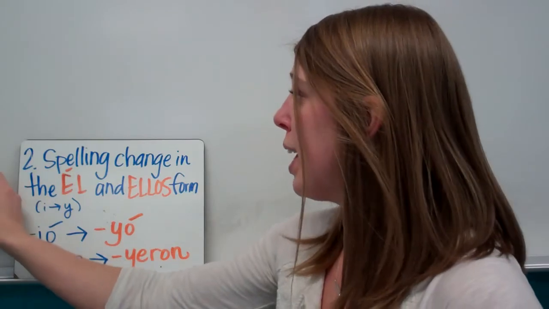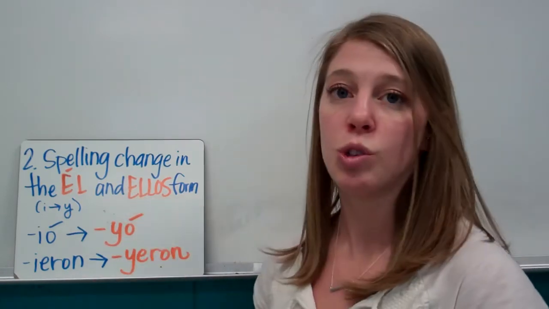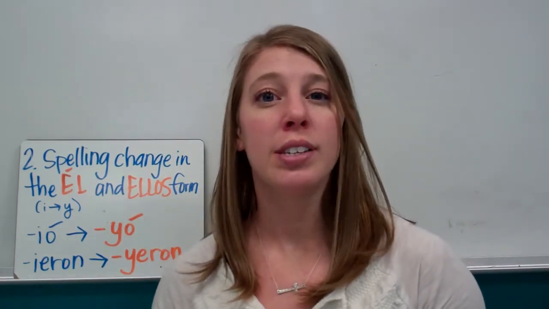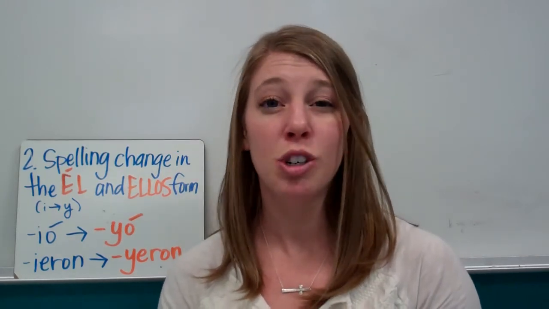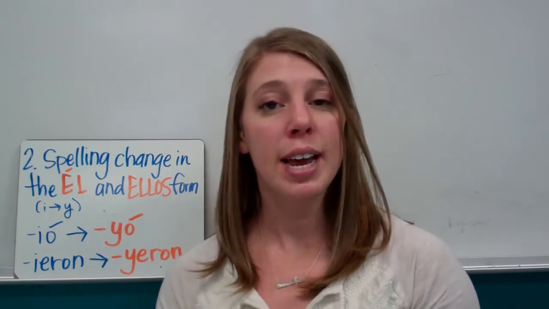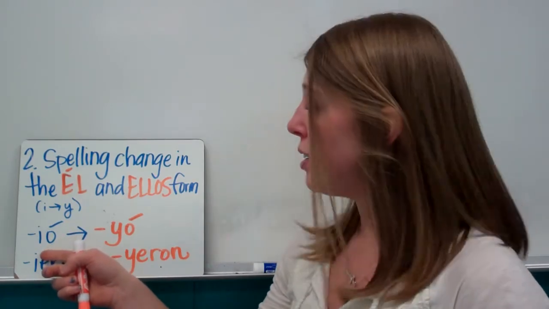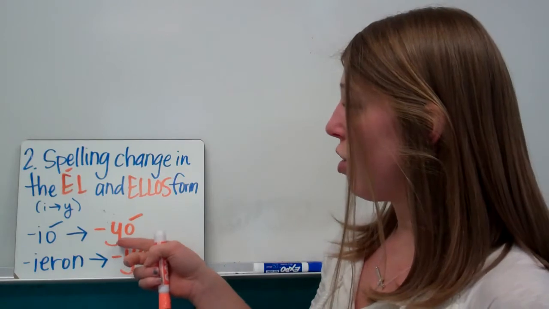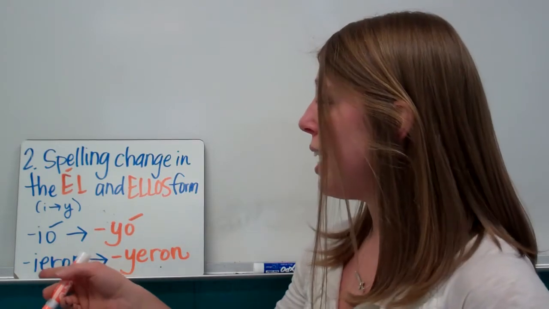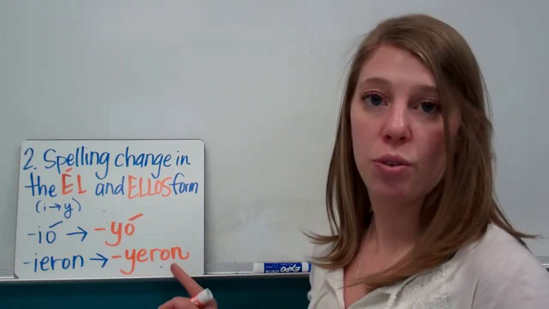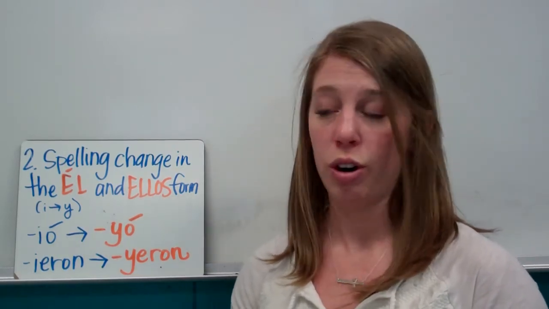And the second rule is that there's a spelling change within the endings of the él and the ellos form. Whenever we did the present progressive, we had some cases where the I had to change to a Y because there are so many vowels smushed together, it just didn't sound right. And so the same thing happens here. The I is going to go to a Y. So in the él form, it's not going to be ió anymore, it's going to be yó, and the I goes to a Y. So leyó. Then we have ieron, and it's going to turn into yeron. So the I turned into the Y only in the él form and the ellos form.